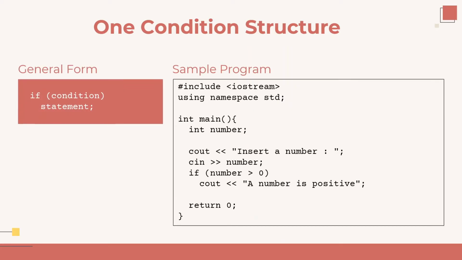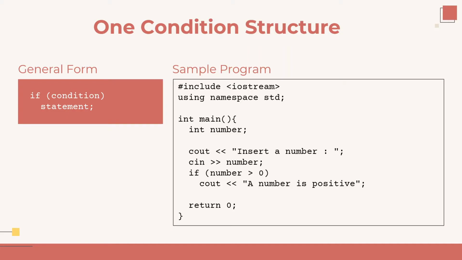First, I will explain the one condition structure. The general form of this structure is if, condition, and then a statement. The condition is an expression that is evaluated, and if the condition is true, the statement will be executed, but if the condition is false, the statement will be ignored and the program will execute the next instruction.